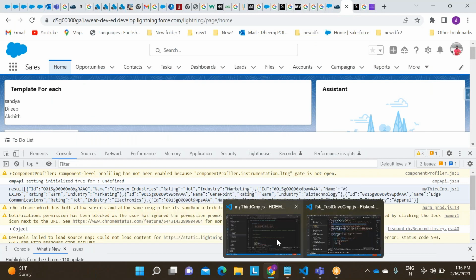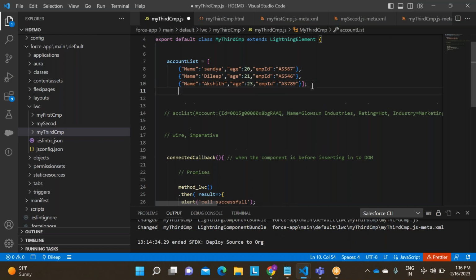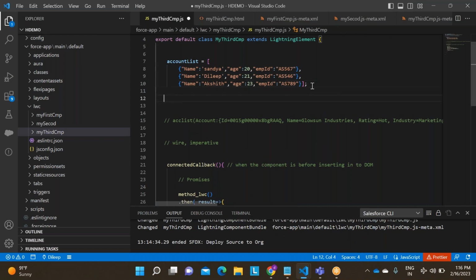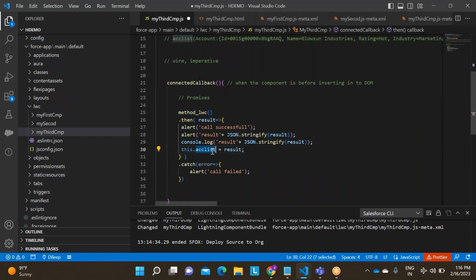Just go there and create one array type. Now I'll write it as accList. Write any accList equal to this, it is an array. Now I am passing my result to accList. Go there, this.accList equals result, right? Now this will be copied into this accList.